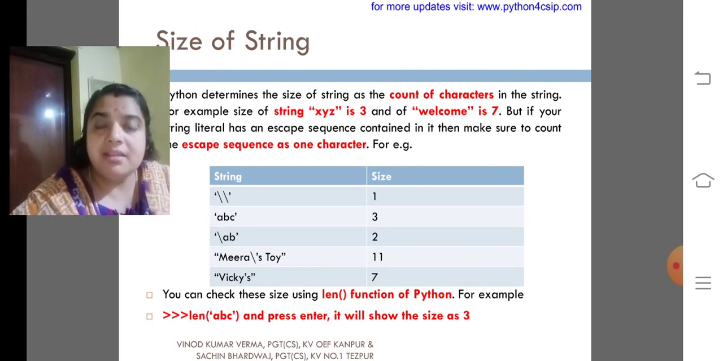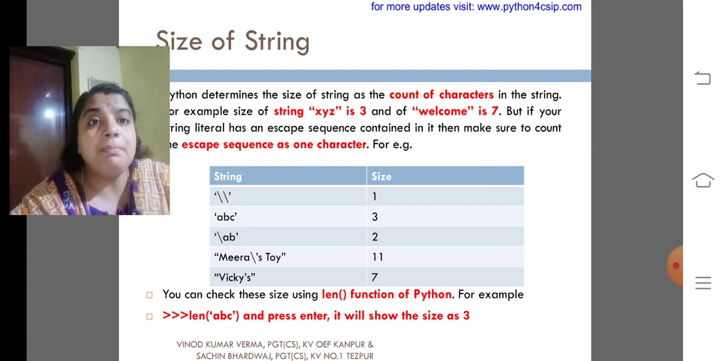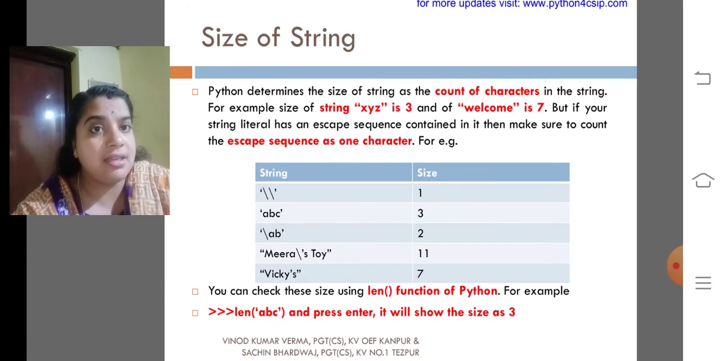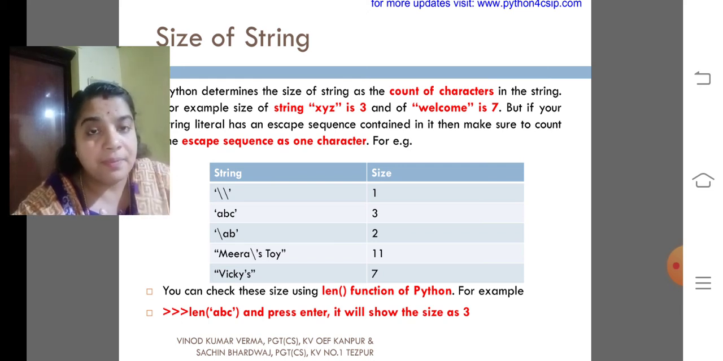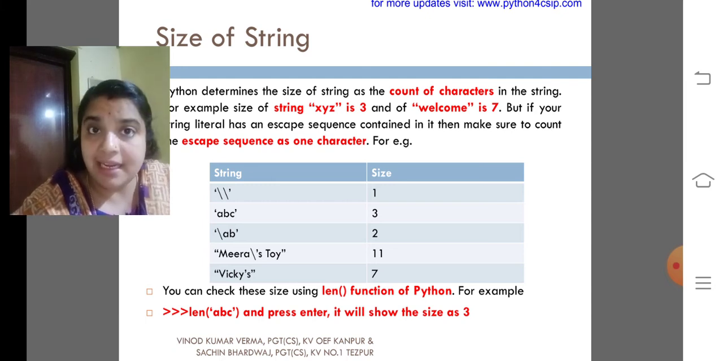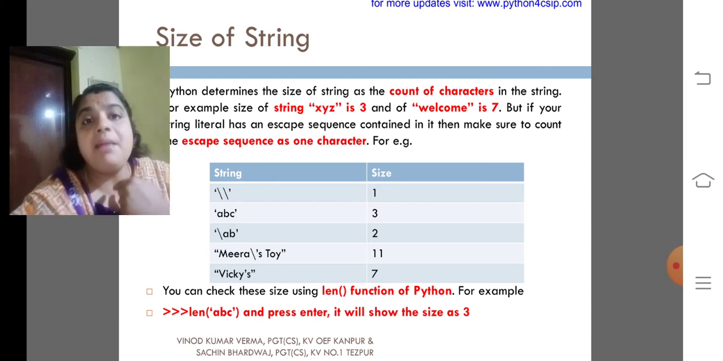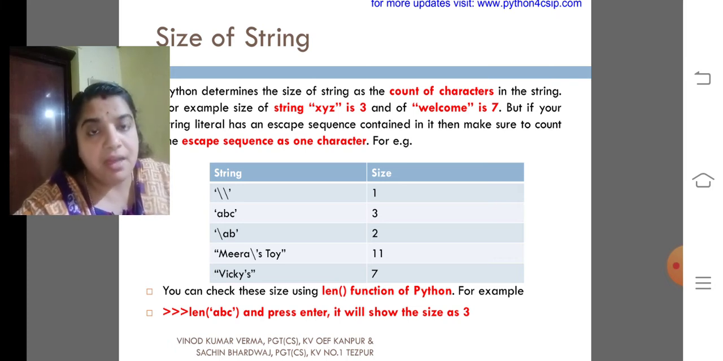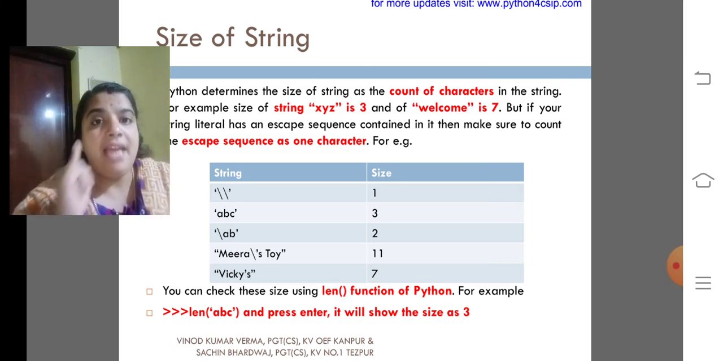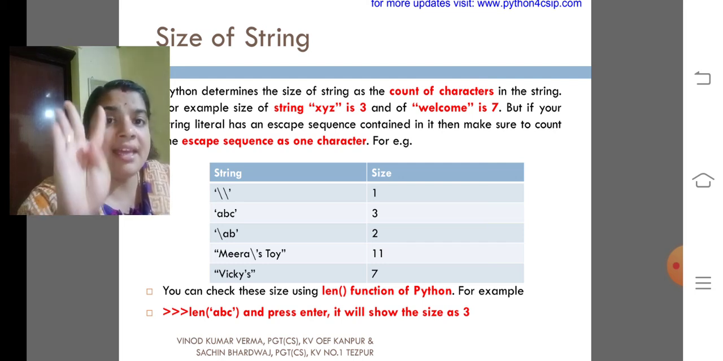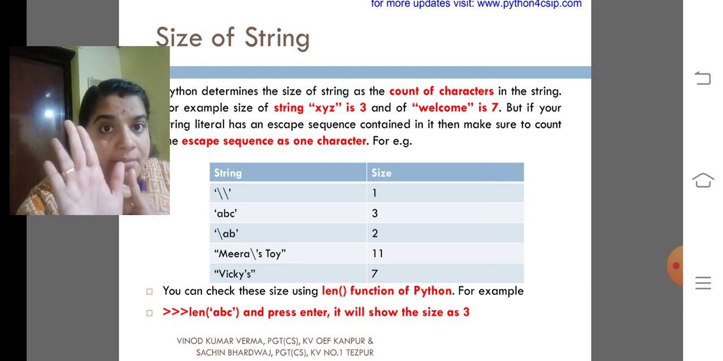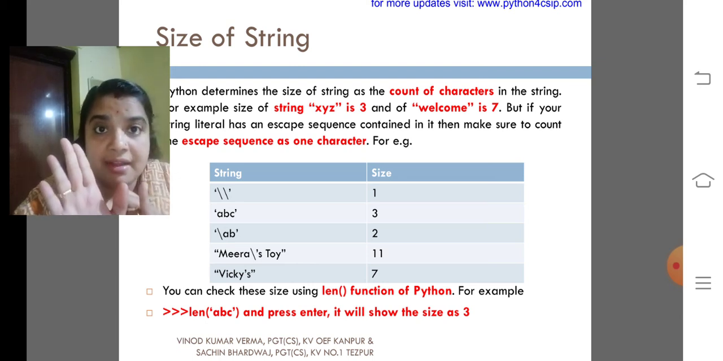Coming to the next one, the size of the string. Python determines the size of the string as the count of characters. Count the alphabets in your name. How much will you get? For example, if I am counting the characters in my name, how much will I get? Yes, R E E J A, 6. So if I enter my name, what is the size of the string? 6.